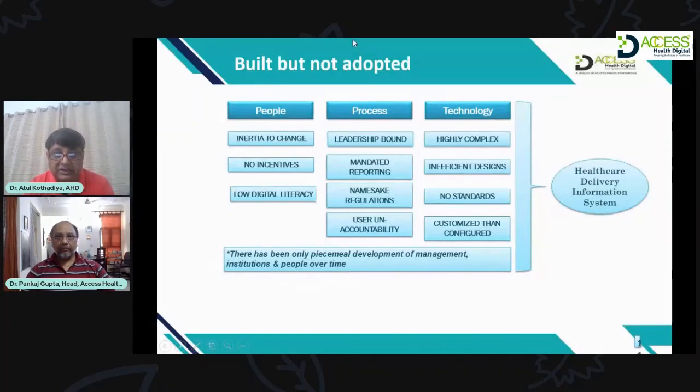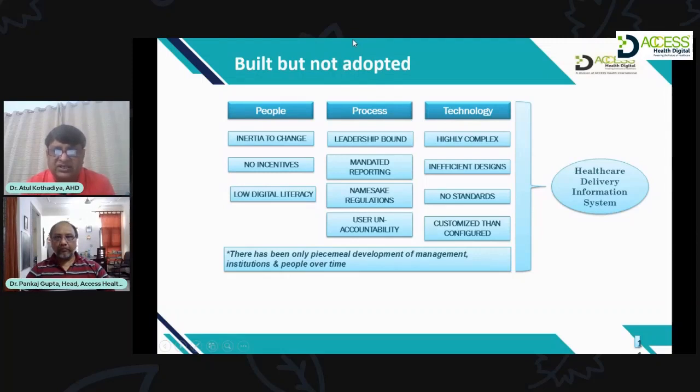User unaccountability. Now, I'll just give an example. Lots of our clients in my previous organizations, when I was working with them, want to have, for example, at a reception or cashier, only one login for multiple different cashiers. Now, that really creates unaccountability. We always suggest that every user should have their own login. But that mindset is still not there. They feel it's easy to use one login by many.